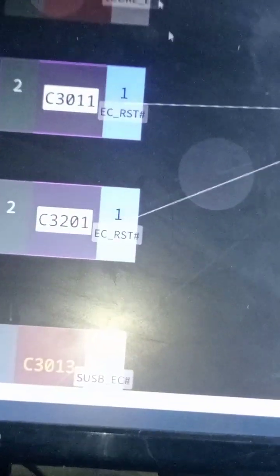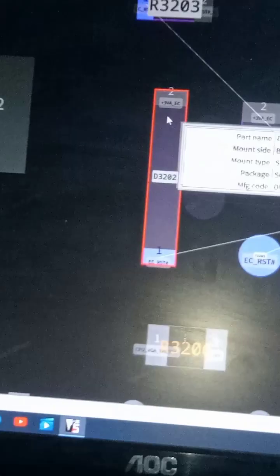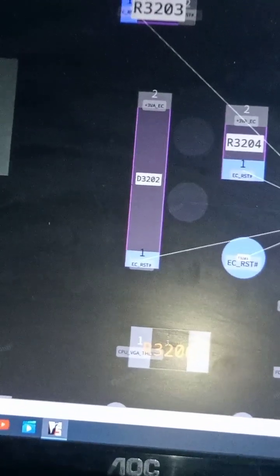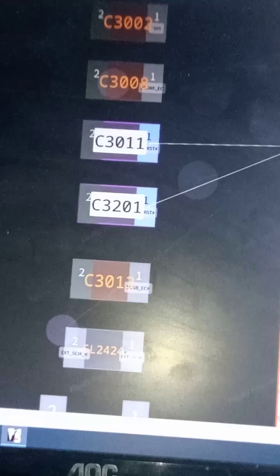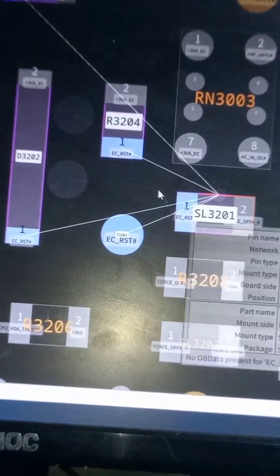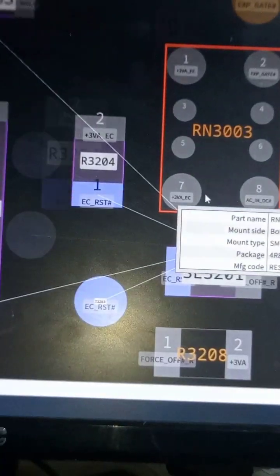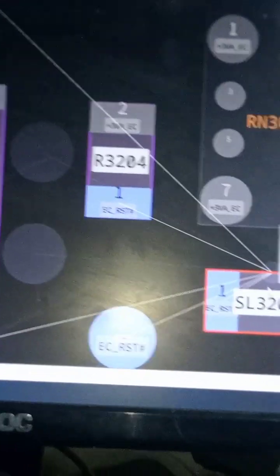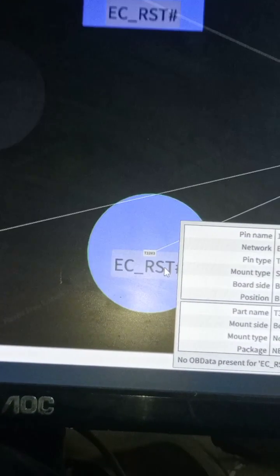Now let's flip the board to the other side and see. This is a direct connection to the EC chip. Flipping the motherboard, we have the circuit controlling the EC reset signal. This is the test point here. We can check our EC reset on this test point.